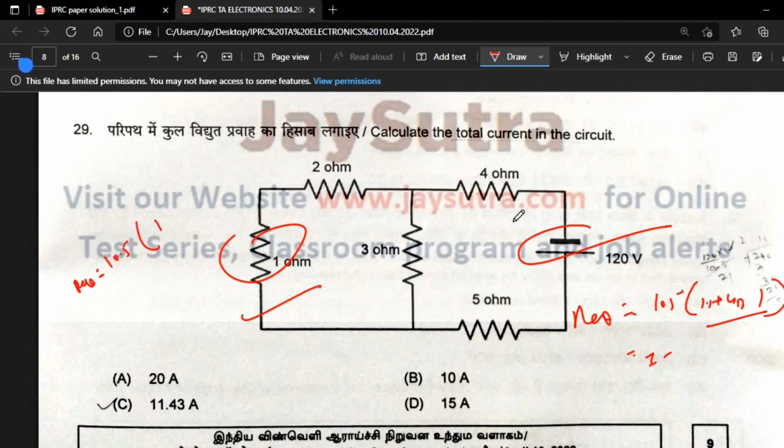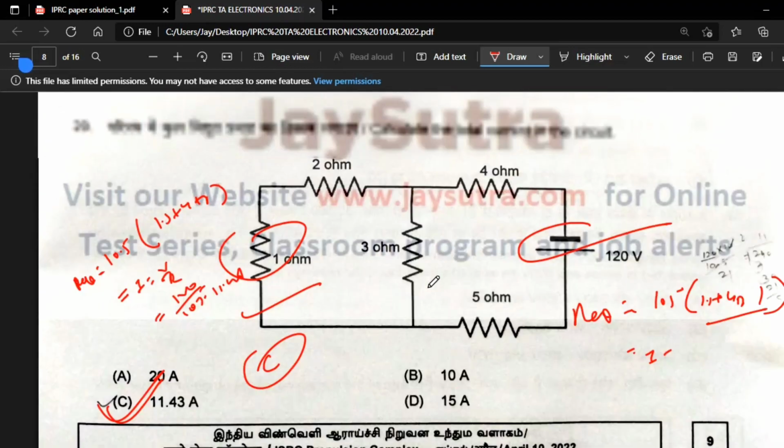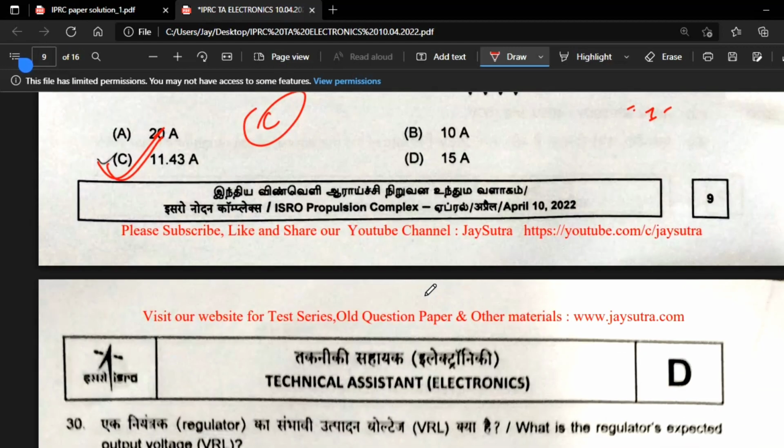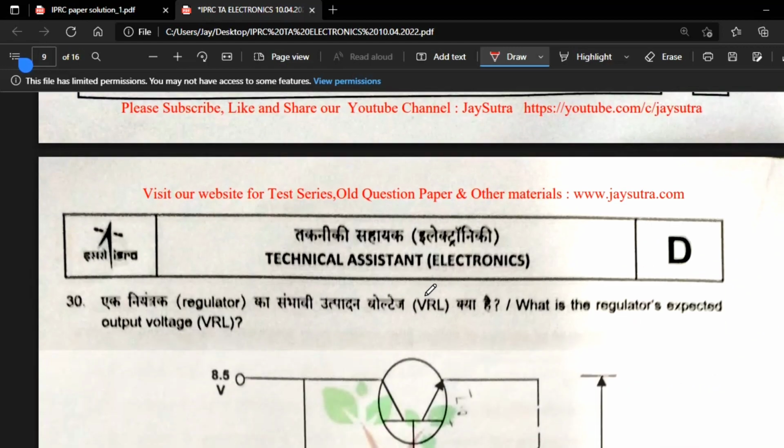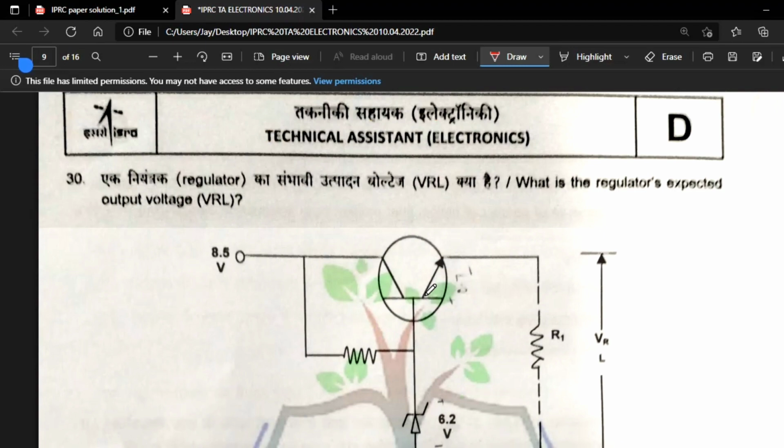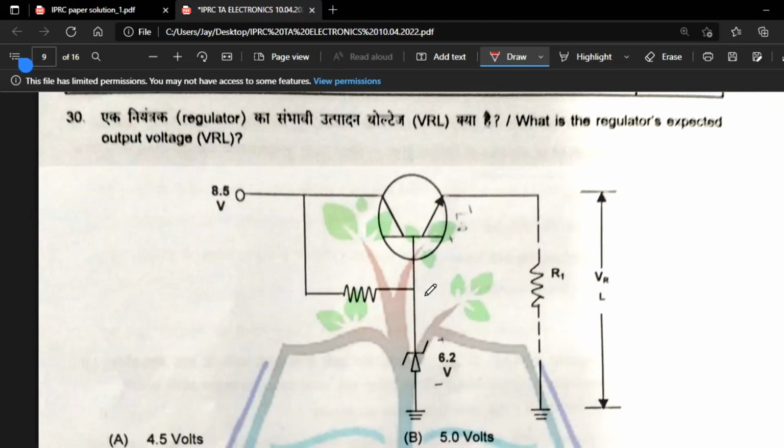So R Norton will be in series only, so R equivalent is 10.5. Then I equals V by R. V is already given as 120, and the total resistance is 10.5, so it will come to 11.43. This is Norton's theorem only. I think you know how to calculate it. So the option is C.